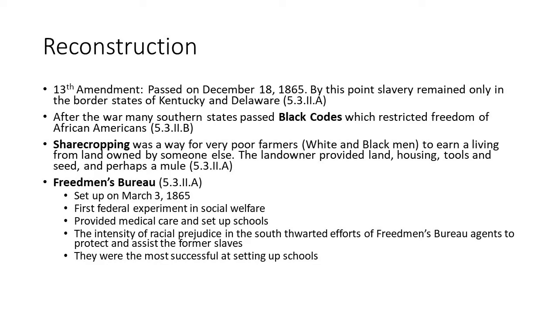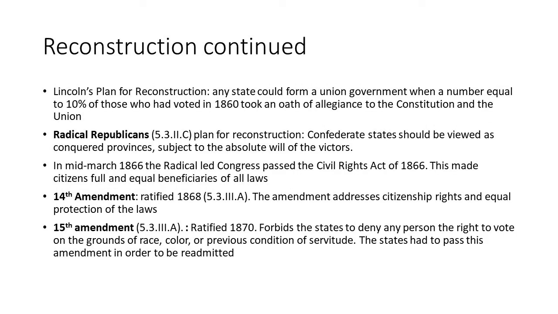And the Democrats were largely opposed to the Freedmen's Bureau, and Andrew Johnson is going to try to veto all this stuff. So the plan with Reconstruction, what do we do? How do we bring the southern states back into the Union? There are going to be various plans. Lincoln's plan is a 10% plan. Once 10% of the people pledge their oath of loyalty, they can enter into the Union. The radical Republicans in Congress wanted it to be 50%. They wanted to really stick it to the South and treat the South as a conquered territory.